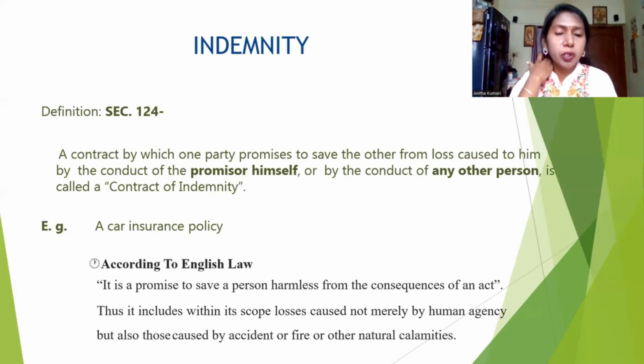Okay, so in this also there are two parties available, the indemnity holder and the indemnifier. So who is called the indemnity holder and the indemnifier? Let's see in the class. An example is a car insurance policy. There are a lot of insurance companies. The main purpose of insurance companies is to safeguard somebody else, and for that purpose they are charging money. So that is called an indemnity. When one person is giving assurance to another person to safeguard, and for that purpose they are collecting some money or reward, that is called an indemnity.